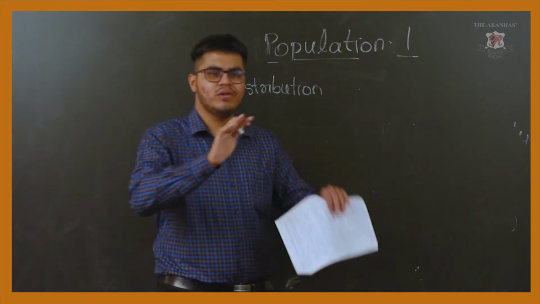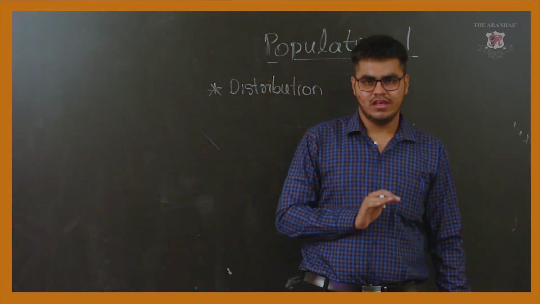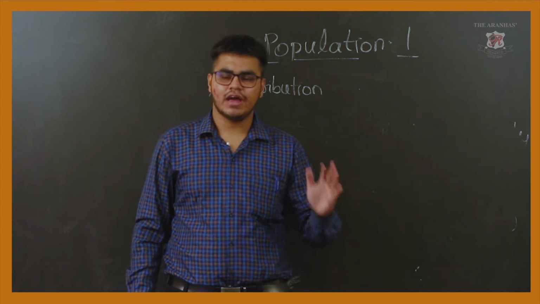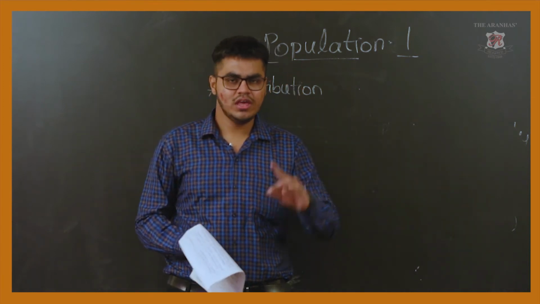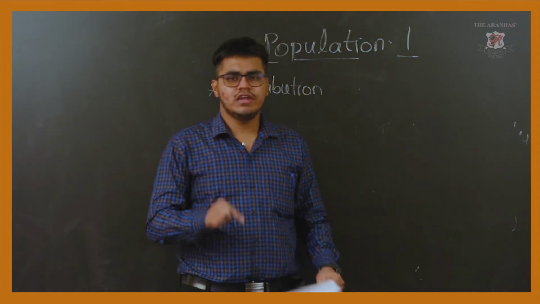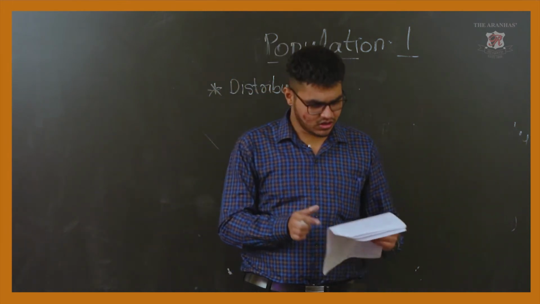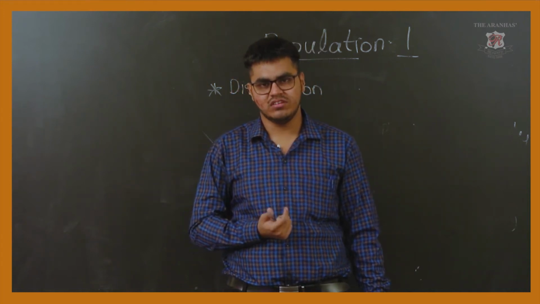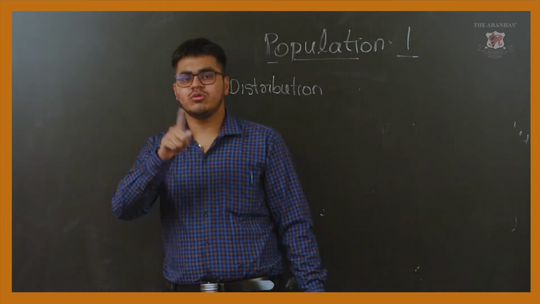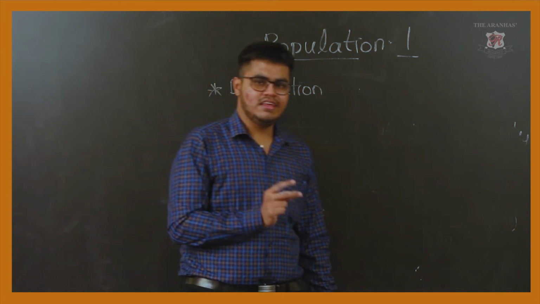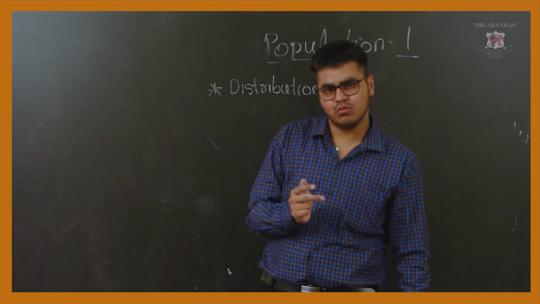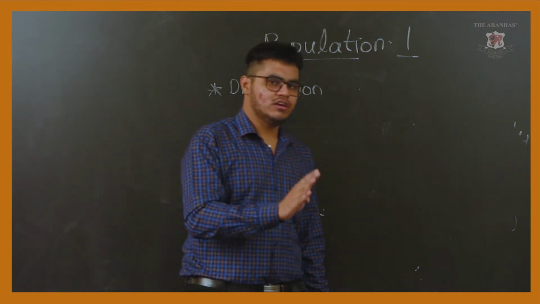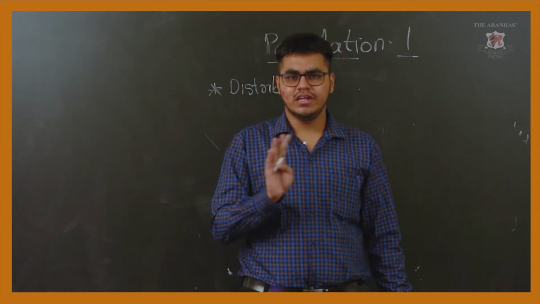So this is how population is distributed throughout the continents. Asia is the largest continent both in landform and in population. Next, Australia occupies the least percentage of land mass, around 6%, and it barely supports less than 1% of the population. So Asia is the largest continent both in land mass and population, and Australia is the last continent, having the least population and the least land mass. From these pie diagrams we conclude that human population is unevenly distributed.